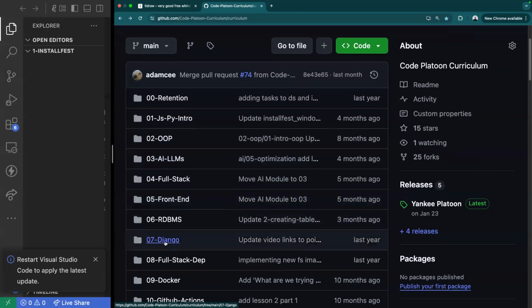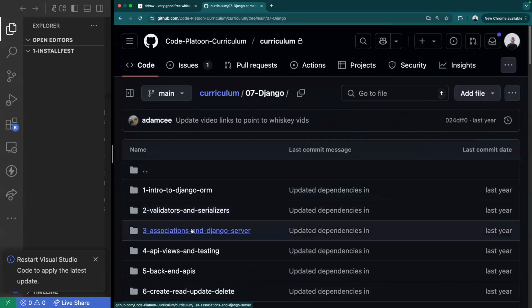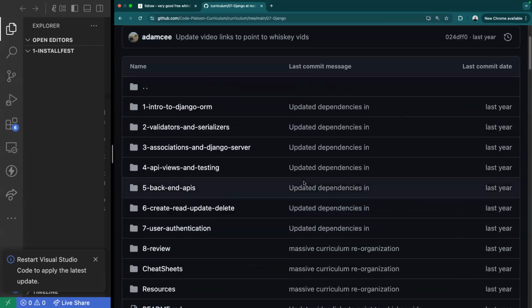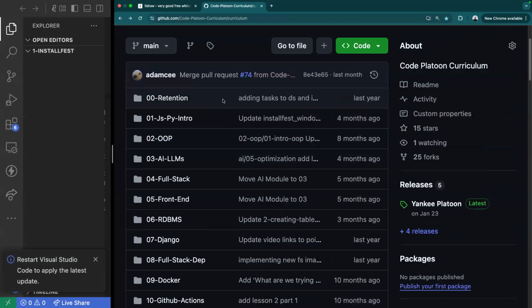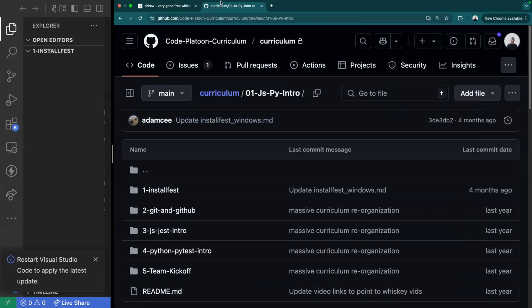All the modules are there, numbered along with each individual day that belongs to each module. So you'll be able to see everything. Should be pretty readable for everyone. But if at any point you have any questions on how to maneuver around your GitHub, the GitHub organization, please just let us know and we'll make sure to get back to you as soon as possible.